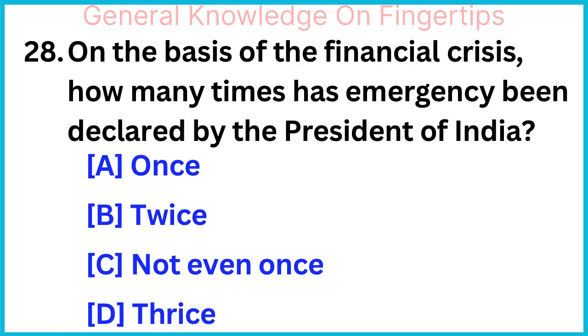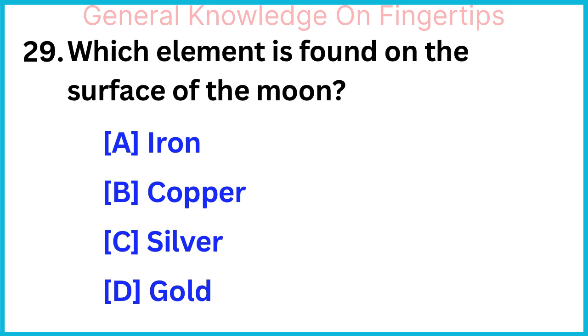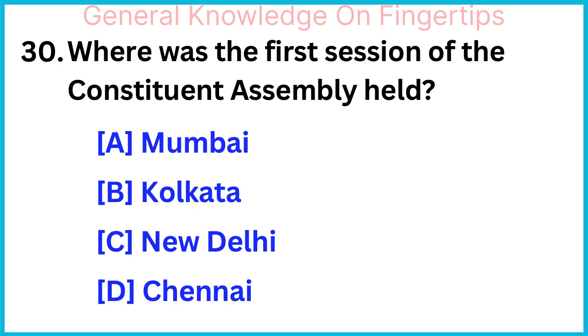On the basis of the financial crisis, how many times has emergency been declared by the President of India? Not even once. Which element is found on the surface of the moon? Iron. Where was the first session of the Constituent Assembly held? New Delhi.